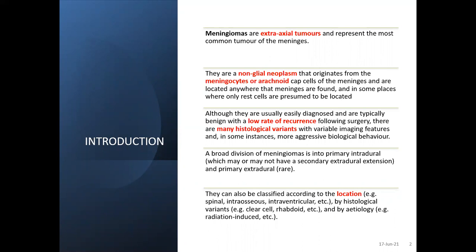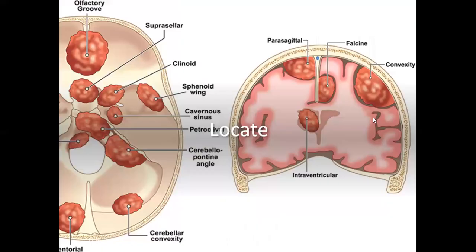There is a broad division of meninges into intradural and extradural, and primary extradural. They are classified by location, maybe spinal, intraosseous, intraventricular, and maybe etiological, like radiation induced. So these are the common things about the meningioma.